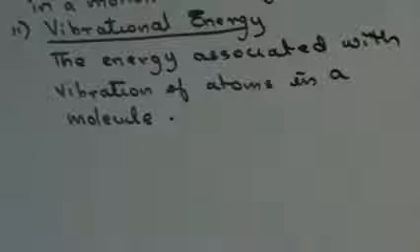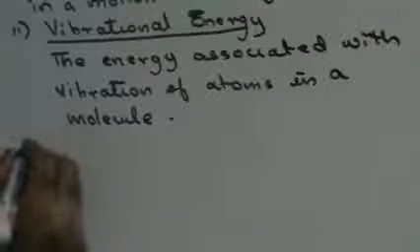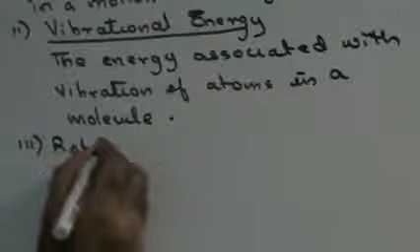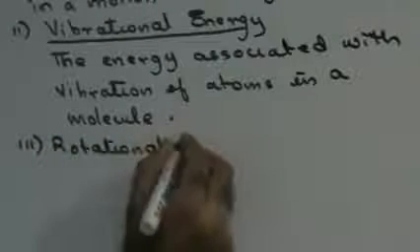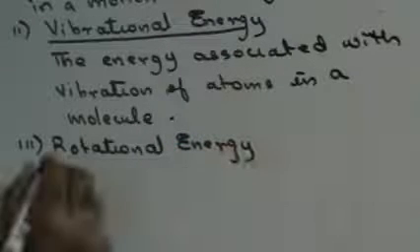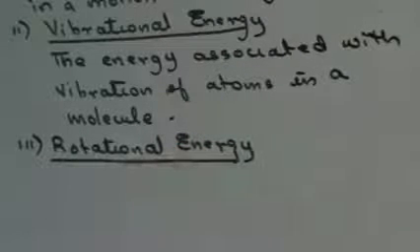The third component of kinetic energy is rotational energy. What is rotational energy?